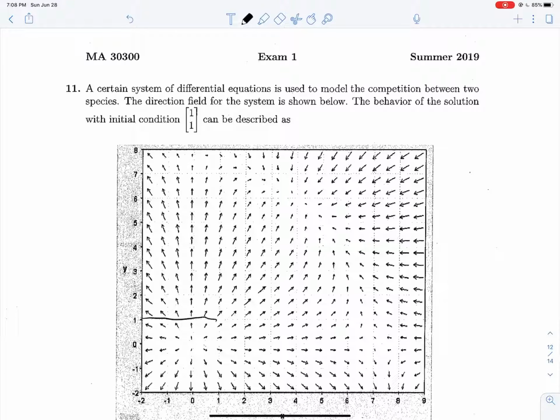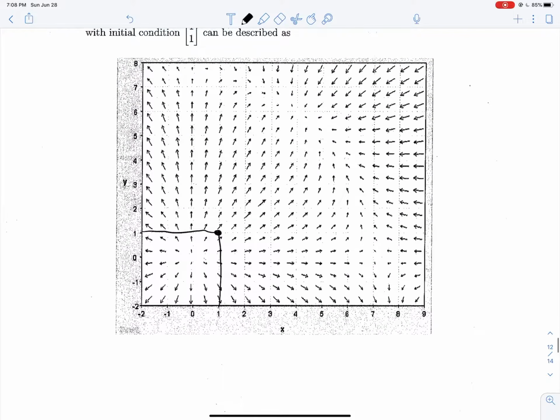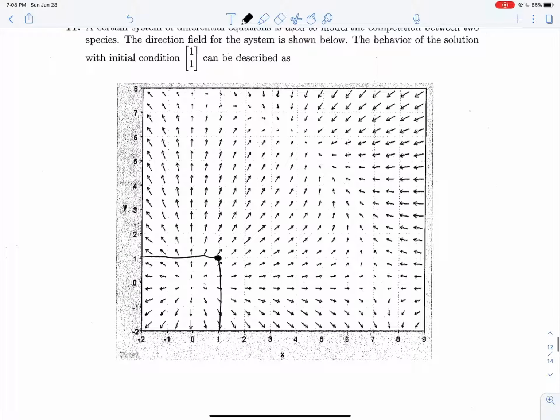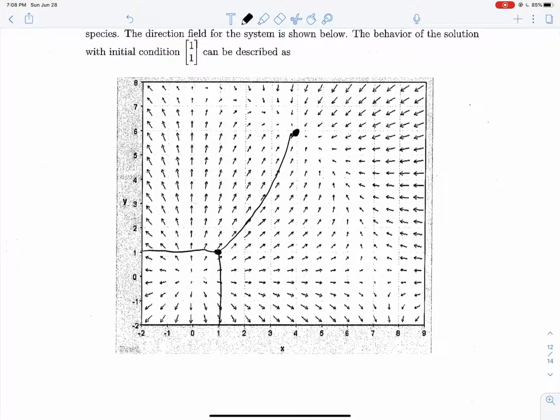So let's find 1, 1, right about there. And what's going to happen? Well, what's going to happen is exactly what you think is going to happen. We just follow the direction lines. And that leads us to what looks to be an improper nodal sink right there. And so, yeah, we're going to get stuck here. This is a